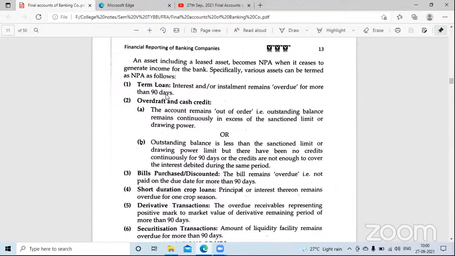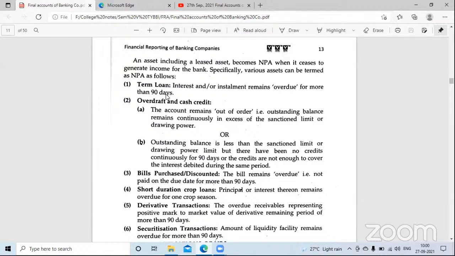Suppose a 20,000 OD is given. So suppose 20,000 is withdrawn from that particular account. That outstanding balance remains continuously in excess. Now you do not pay that 20,000 to the bank on time. That outstanding balance which you have withdrawn, that 20,000 rupees, you are not paying on time. It has been outstanding and outstanding for a continuous period of time. That is known as out of order. So when it becomes out of order, you can say it is a non-performing asset.